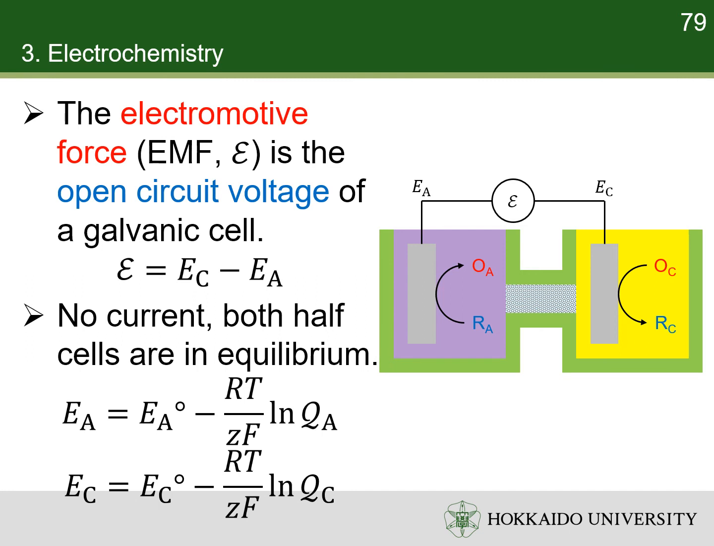Pay attention, in a galvanic cell, the electrons move from the anode to the cathode. Thus, the electrode potential of the anode is lower than that of the cathode. And we always subtract the cathode electrode potential by the anode electrode potential. Therefore, electromotive force of galvanic cell is always positive. If you end up with a negative electromotive force, the overall reaction must be non-spontaneous.